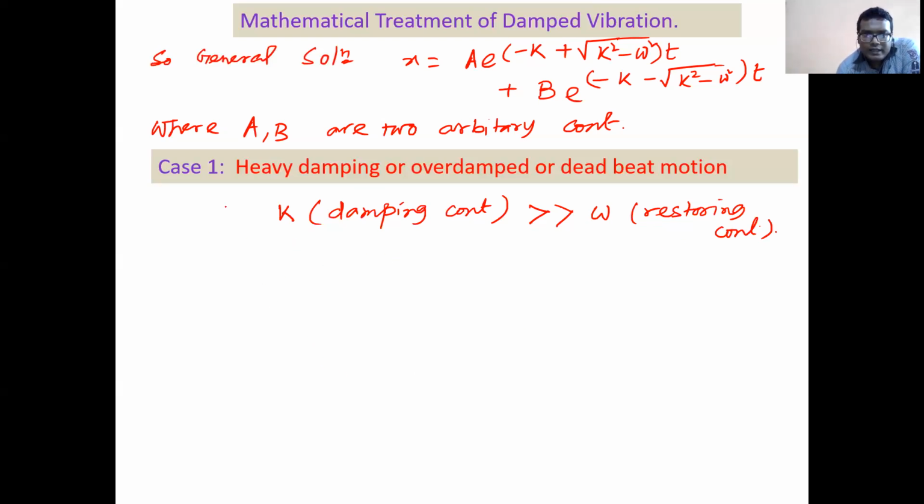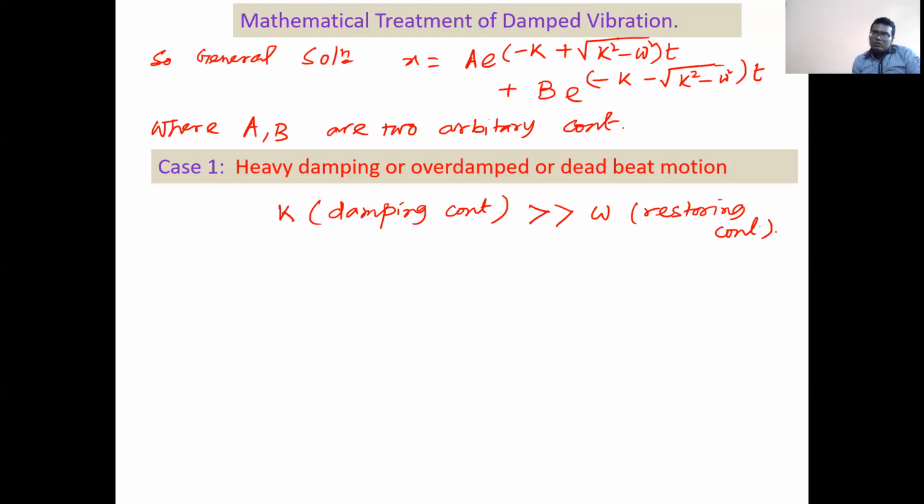So that is the case of heavy damping. Heavy means very high. So which one is high? Damping constant is high with respect to restoring constant. So there are basically two terms: restoring constant, which wants to restore the body to its equilibrium position, and another is damping constant.